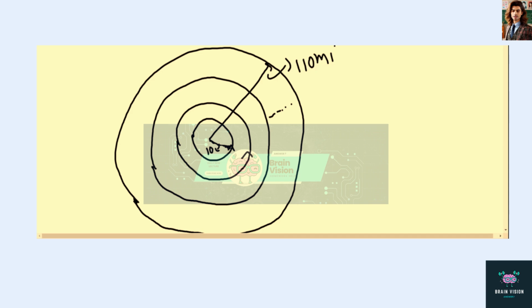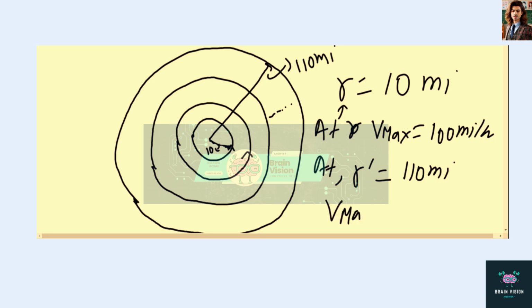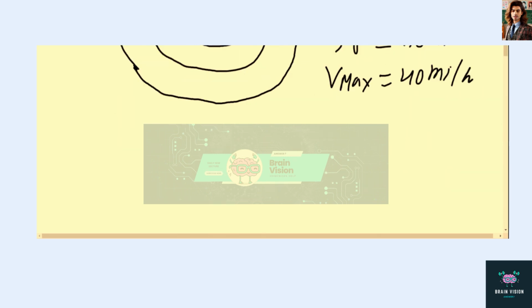So r is 10 miles, and at r equals 10 miles, the velocity v max is 100 miles per hour, and at r dash equals 110 miles, the velocity v max equals 40 miles per hour. So now we have to first of all calculate the acceleration.